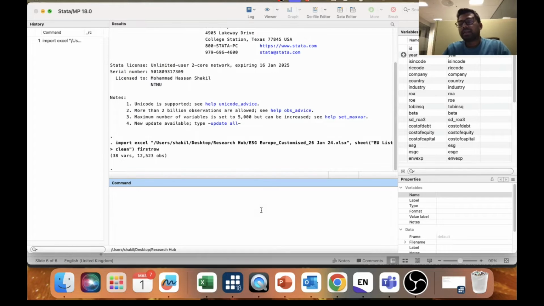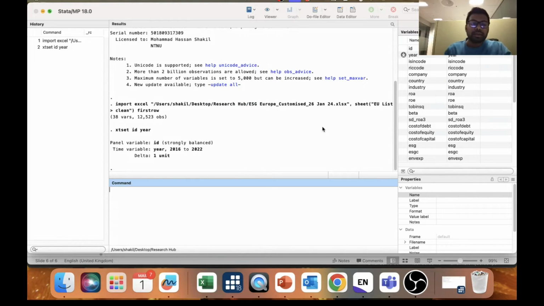Now I need to tell STATA that this is a panel data. To declare whether your data is panel or not, you need to type a code. The code is xtset, and ID means the company ID, and then time is year. When I run that, you can see this is a panel variable and strongly balanced, and the year is from 2016 to 2022. Now this one is done.